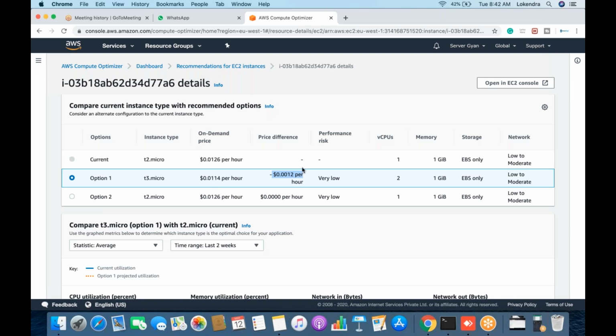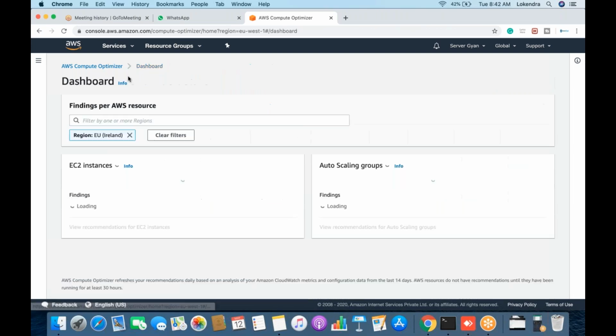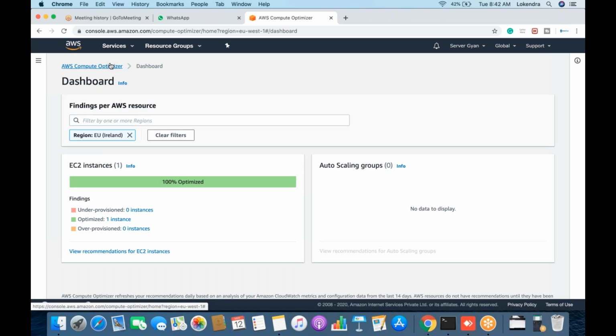Fine. So that's the difference here. This is how you calculate it. So what particular service are you going to use? You are going to use AWS Compute Optimizer. This will let you know what you are paying. See, optimization does not only mean that you are reducing the size. It might be possible that you have 100 servers, and maybe 10 servers are running under-provisioned. So what you will do is reduce the size of the over-provisioned servers and increase the size of these servers. So optimization does not mean reducing cost only, but utilizing the resources for which you are paying in a nice manner. So you will have to work with AWS Compute Optimizer as well.